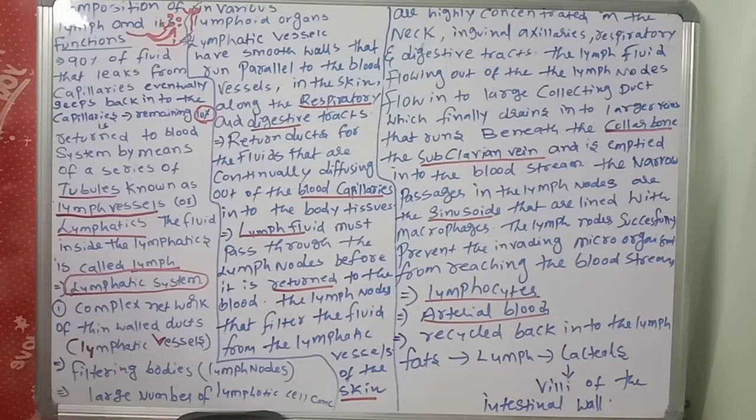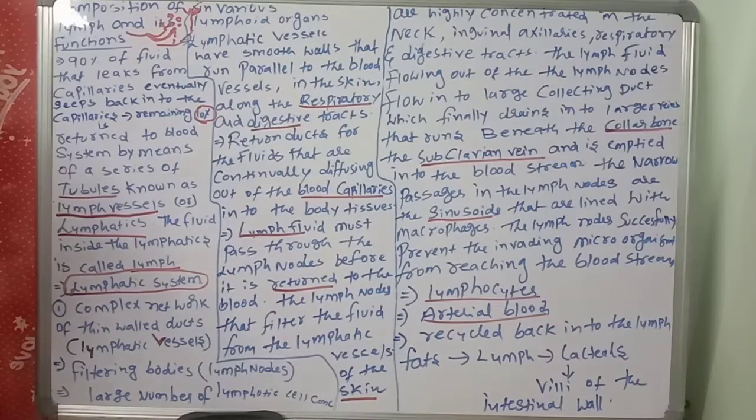So what is the lymphatic system? Number one, the lymphatic system consists of a complex network of thin-walled ducts, which are called lymphatic vessels. The second one is the filtering bodies, which are nothing but lymph nodes.